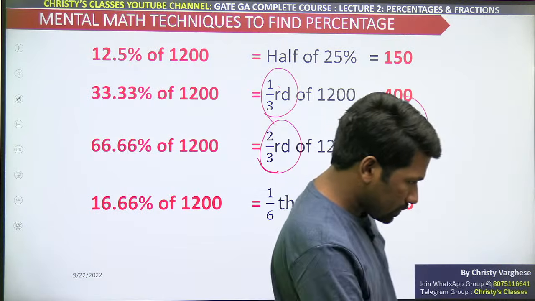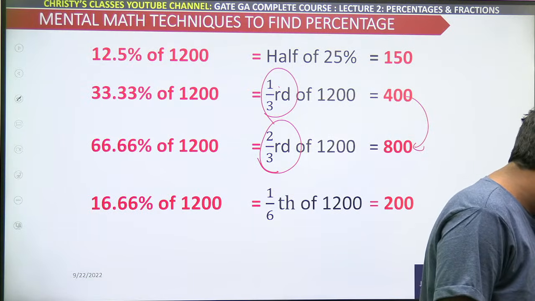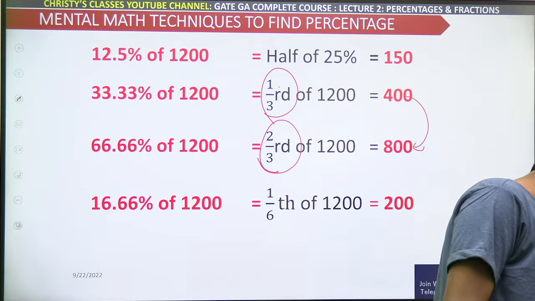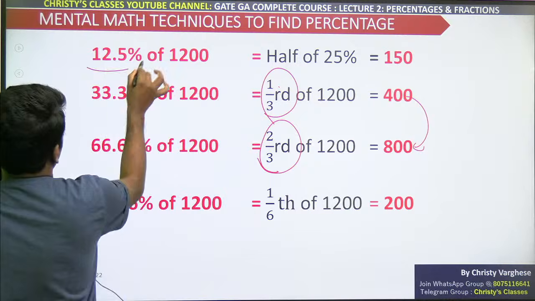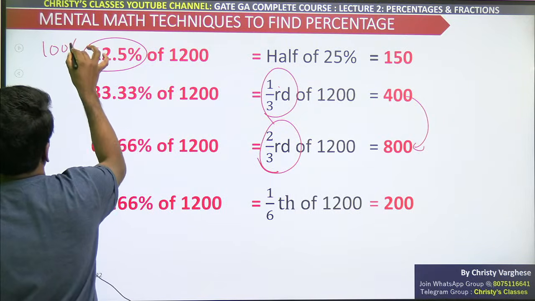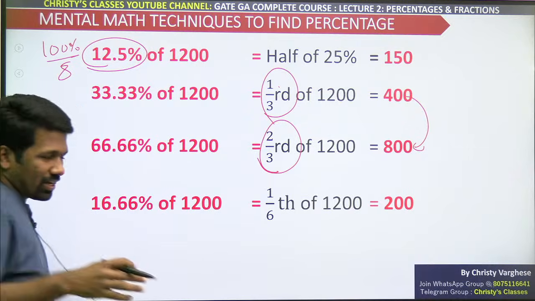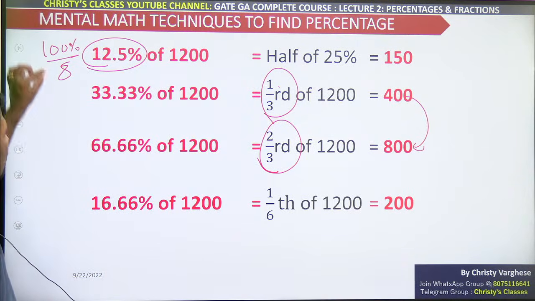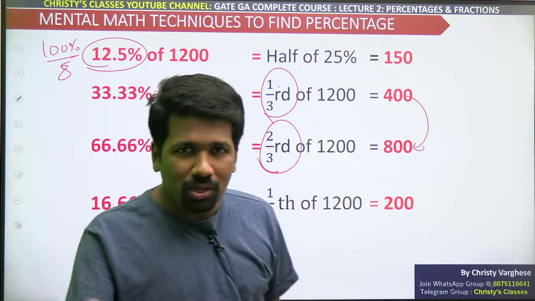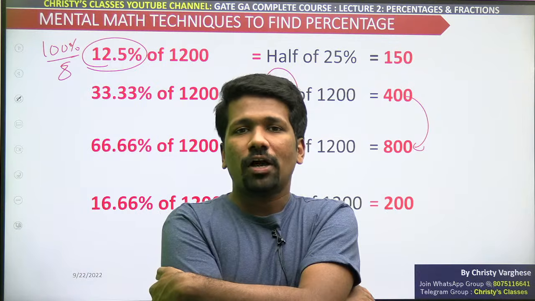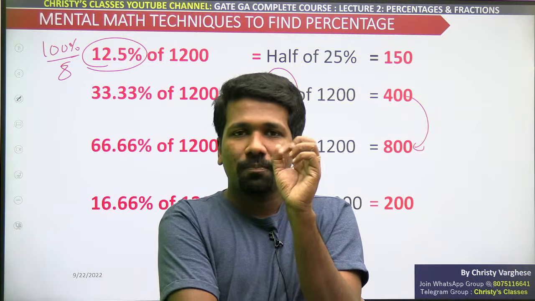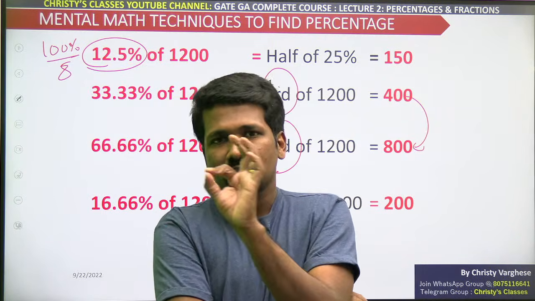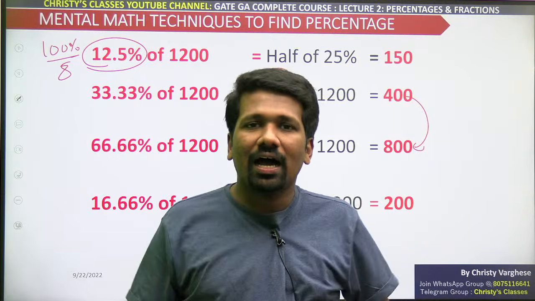Any doubts? Okay, some of you have doubts about 12.5, 33.33 and 16.66. So I will repeat once again. 12.5% is actually 100% by 8. You can check it in the calculator also for the time being. 100 by 8 is 12.5. By 8 means what? By 2 means take half. By 4 means half of half, because 4 is 2 into 2. 50% was half, 25% was half of half, half of 50%.